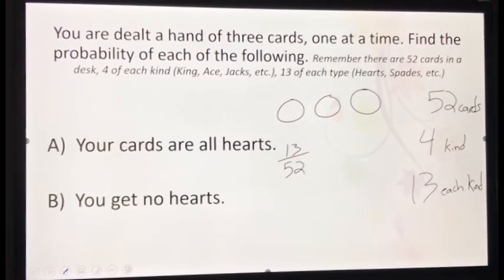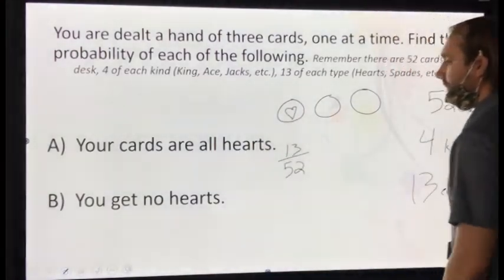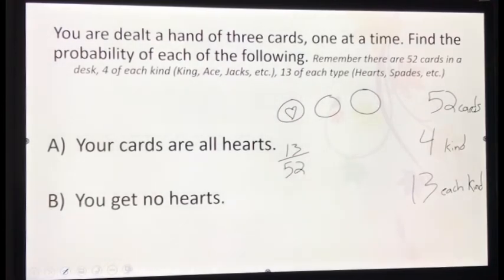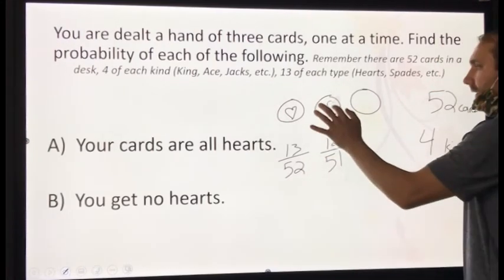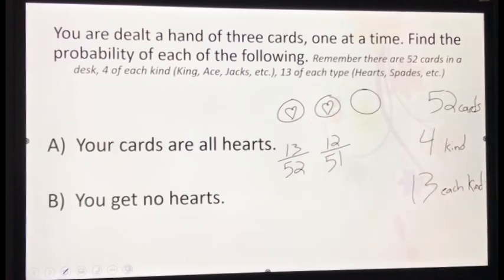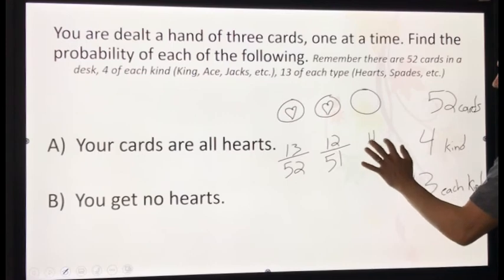So let's say I got a heart. The first one is a heart. 13 over 52 chance. So now a heart is gone. So this number becomes a 12. And what does this number become? 51. So what is my chance that the second card I get is a heart? Very good. 12 over 51. Now, what's my probability that the third card is a heart? 11 over 50. Very good.